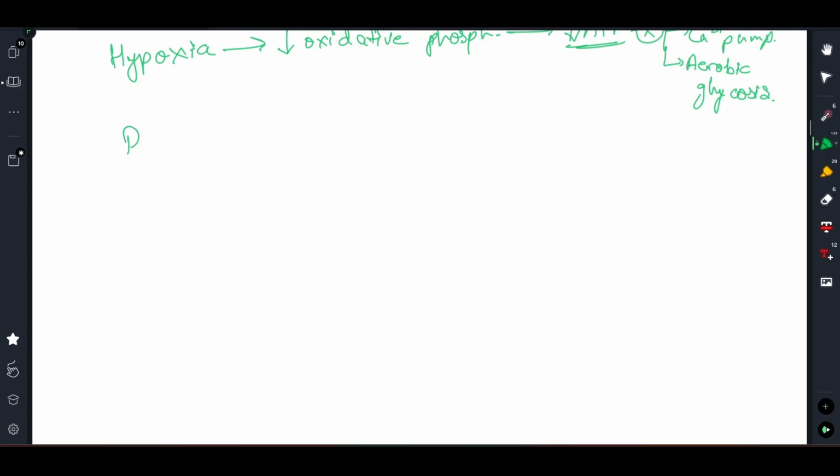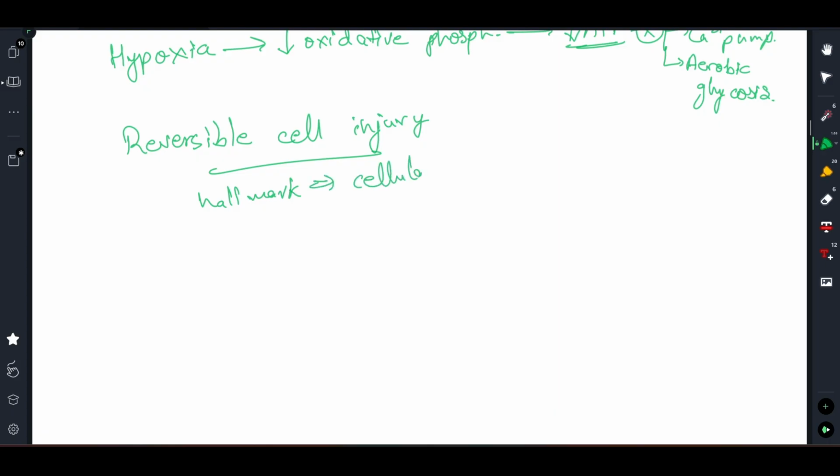Talking about the reversible cell injury, the hallmark which you need to remember is cellular swelling, right? Now as the cell will swell, we saw what was the cause, right? The sodium potassium pump won't be functioning and it would be resulting in cellular swelling.